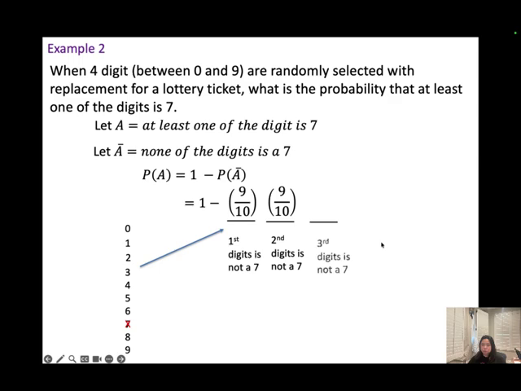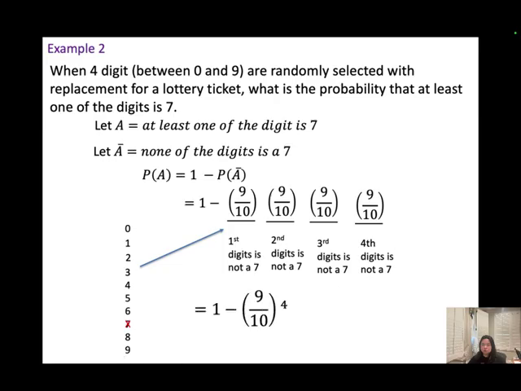Same idea with the third one and also the fourth one. So we will have 1 minus 9 over 10 to the power of 4. Use your calculator. You're going to get 0.3439.